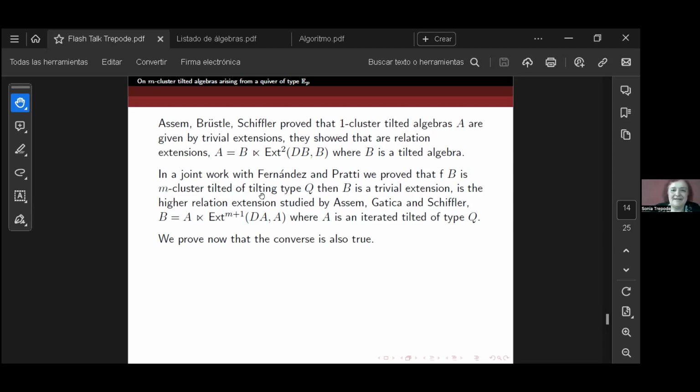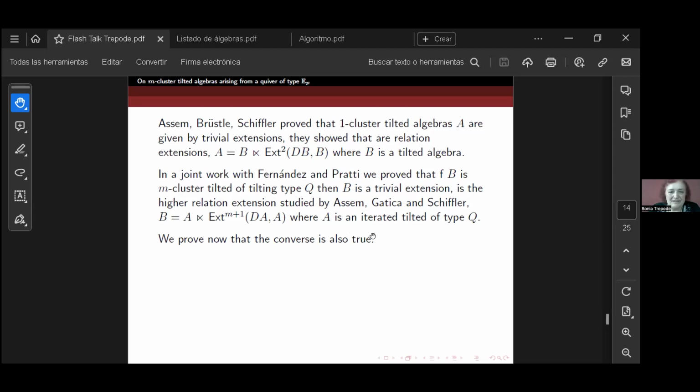And here we are working with an M-cluster tilted algebra of tilting type, that is, an endomorphism ring of a tilting complex. In this case, we get that this is a trivial extension.